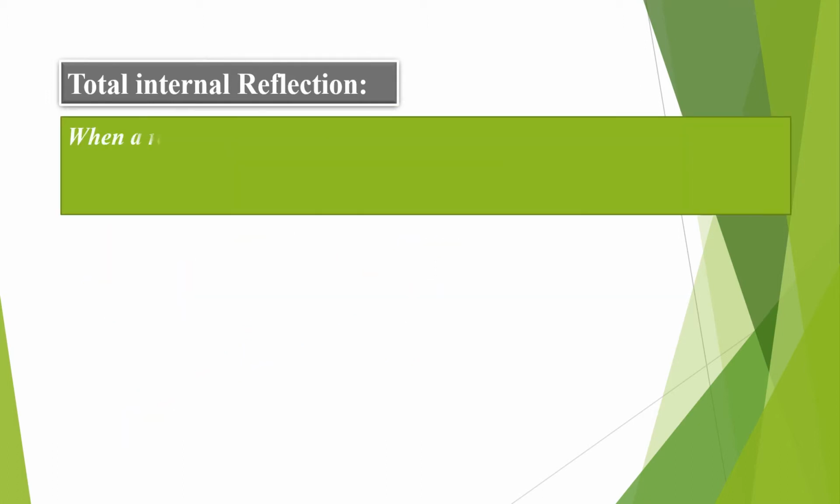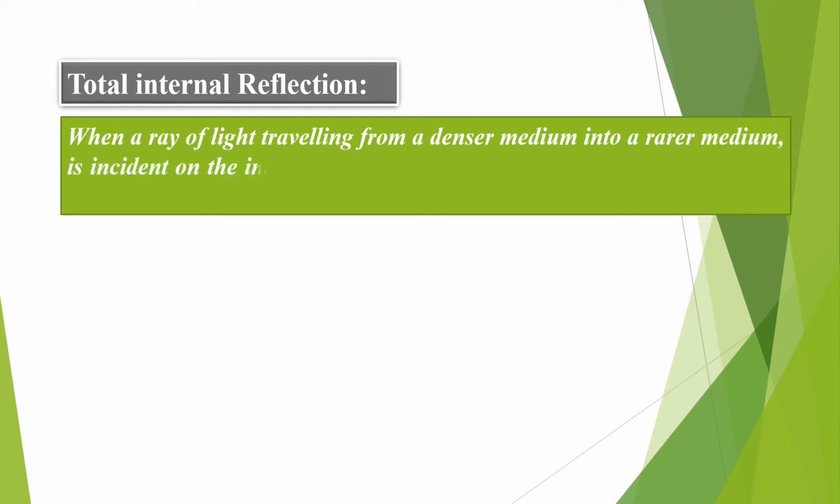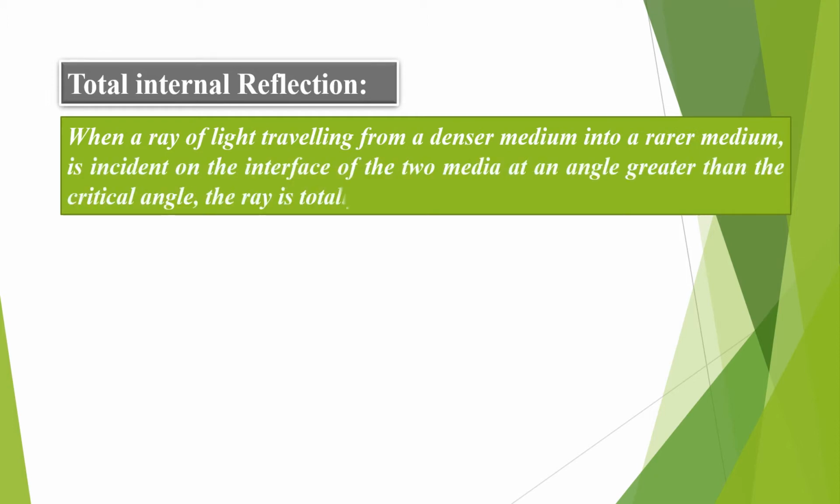So we can define total internal reflection as follows: when a ray of light travels from a denser medium into a rarer medium, if the angle of incidence at the interface is more than the critical angle, the ray is totally reflected back into the denser medium only. And this phenomenon we call total internal reflection.